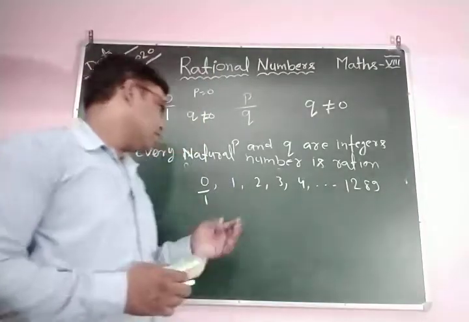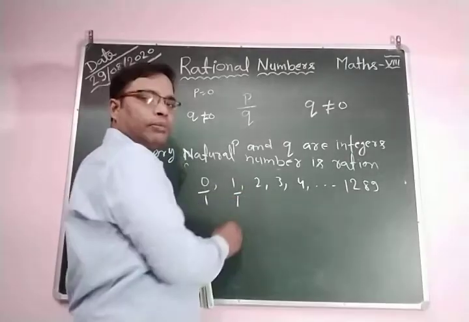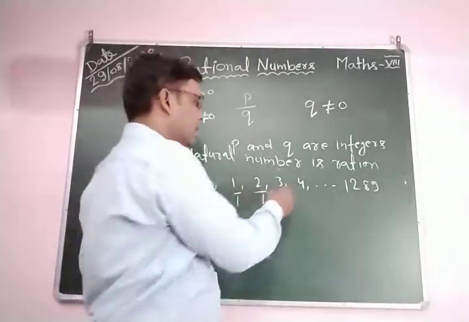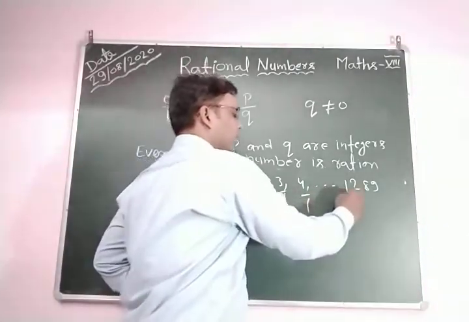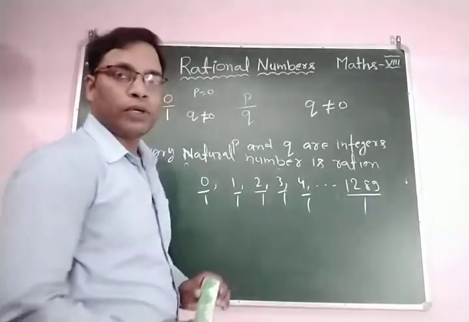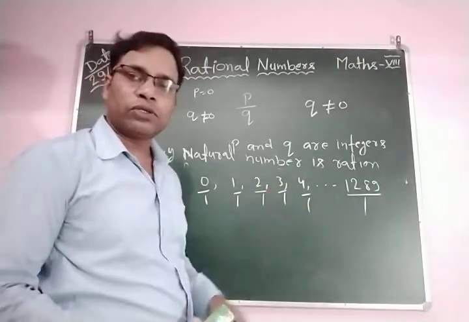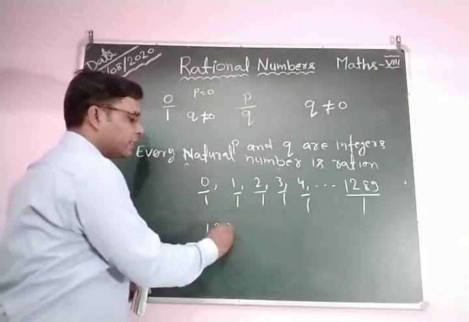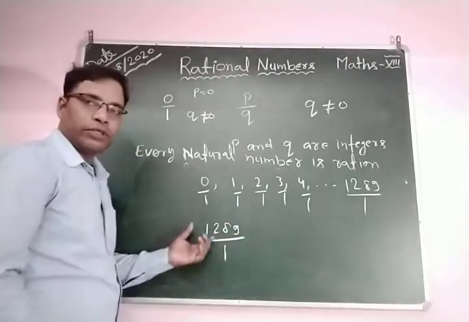And 1, 2, 3, 4 are also rational numbers, because you can write 1 by 1, which is also 1, 2 by 1, which is also 2, 3 by 1, which is also 3, and 4 by 1, also 4. And 1289 by 1 becomes only 1289, but we express 1289 in the form of P by Q. You can write 1289 by 1.